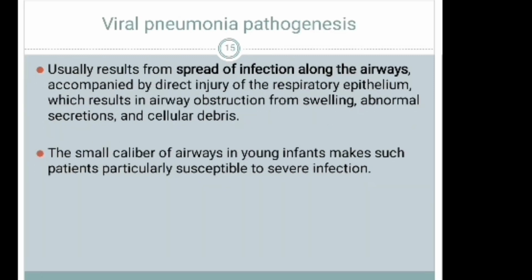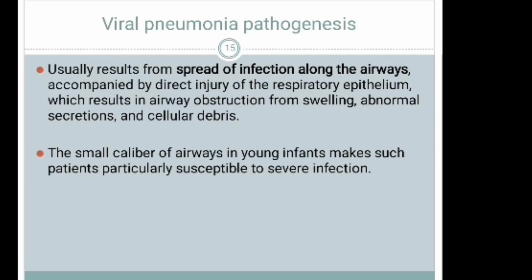Okay, the viral pneumonia pathogenesis: how viral infections can cause pneumonia. It usually results from spread of infection along the airways, accompanied by direct injury of the respiratory epithelium. It directly injures the epithelium of the respiratory tract, which results in airway obstruction from swelling, abnormal secretions, and cellular debris.